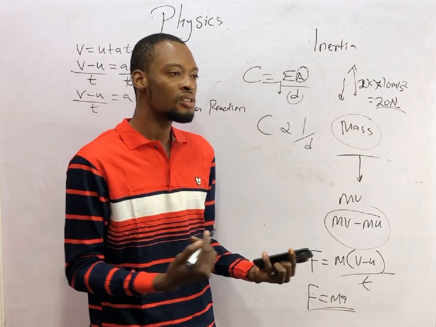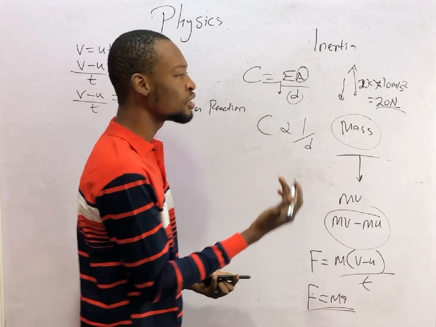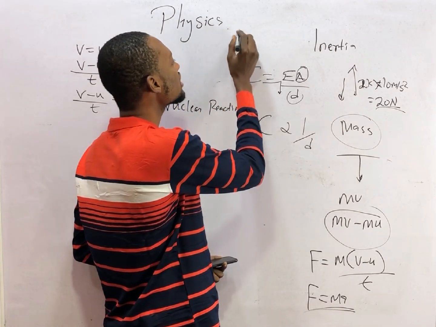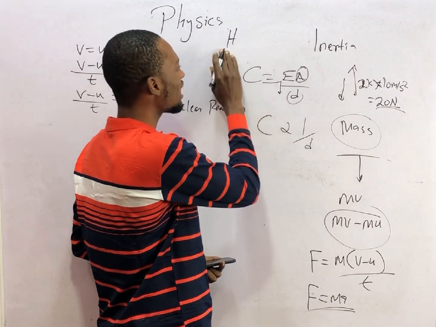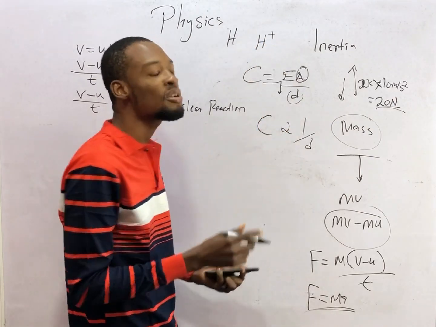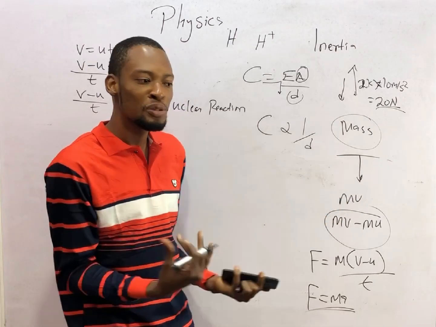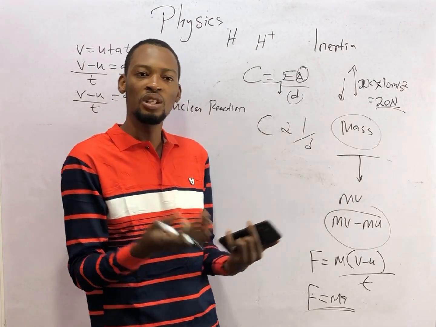When an element gives out an electron, it becomes an ion. Then in that case, it is a positive ion. Let's say this is hydrogen. When hydrogen gives out one electron, it becomes a hydrogen ion. And hydrogen has only one electron. It gives out the only electron it has, which means the hydrogen ion has only a proton.